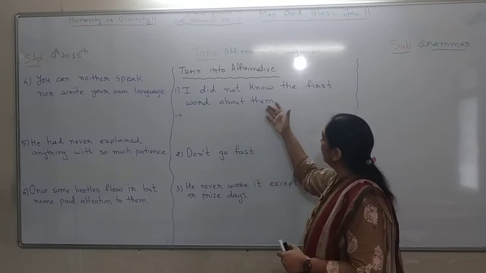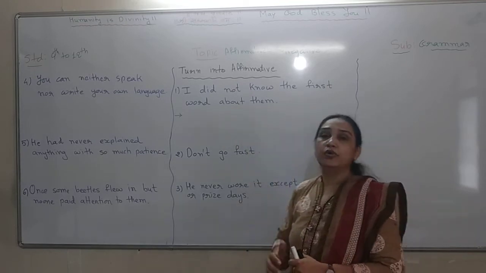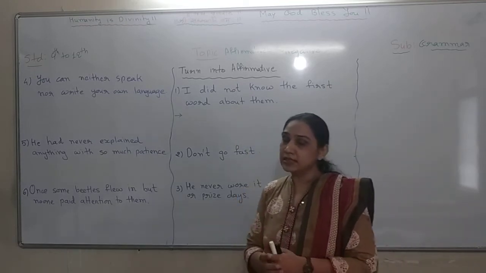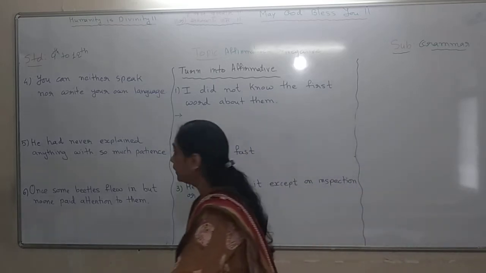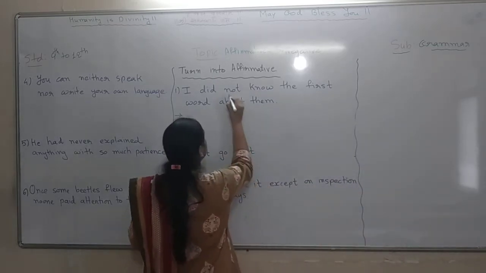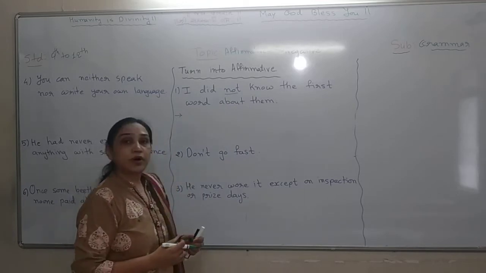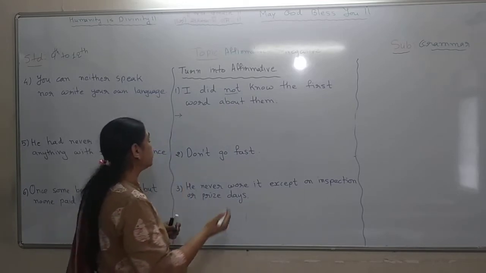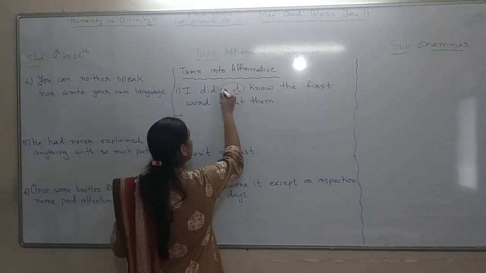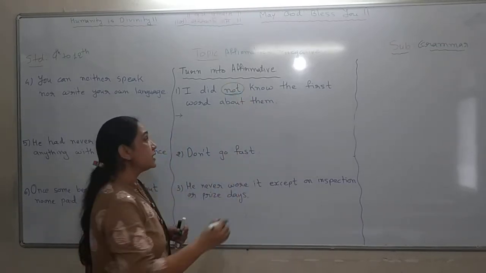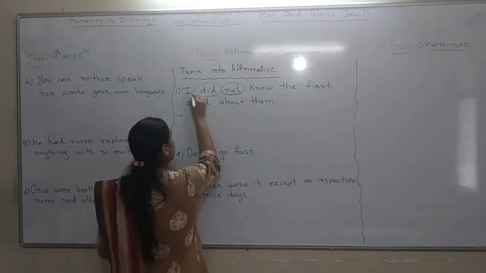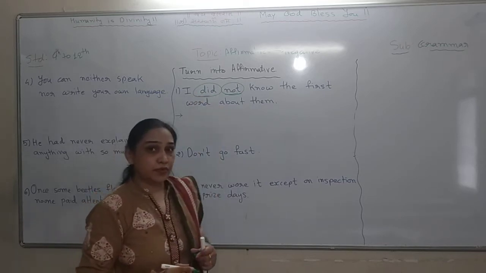I did not know the first word about them. Now the sentence already has not in it. If I want to remove this not, obviously with that, this did should also be removed.